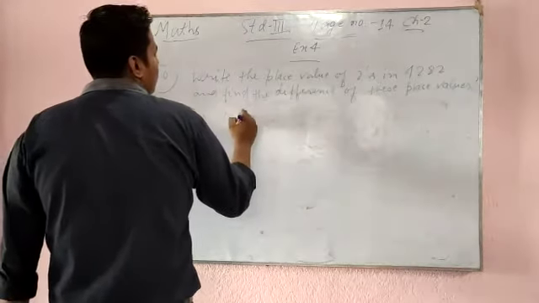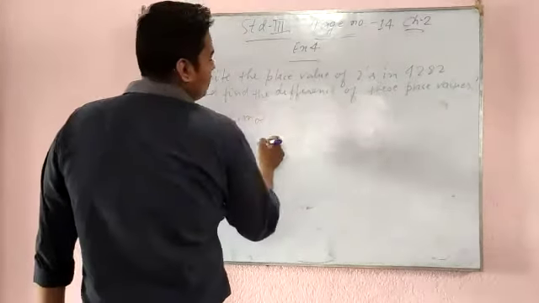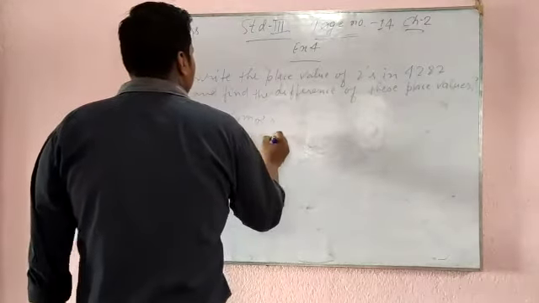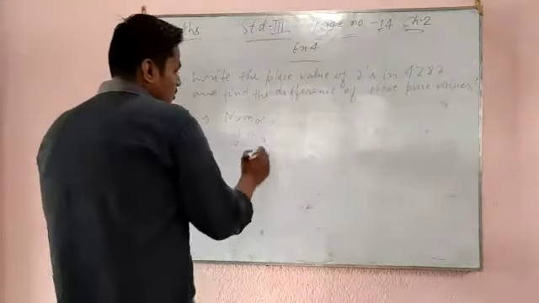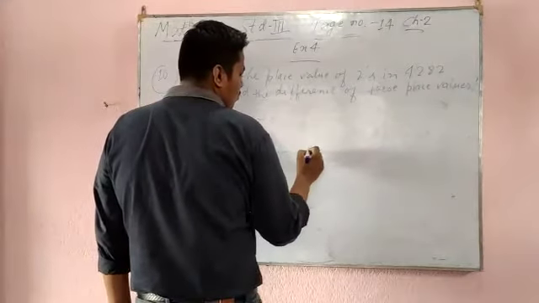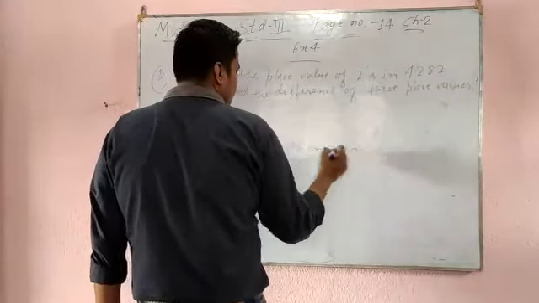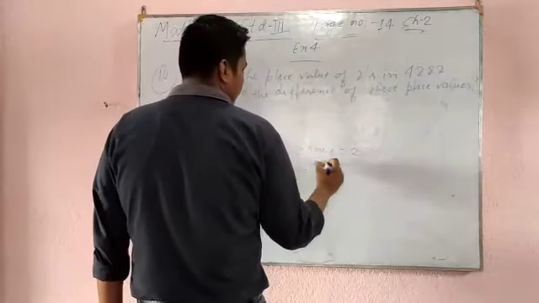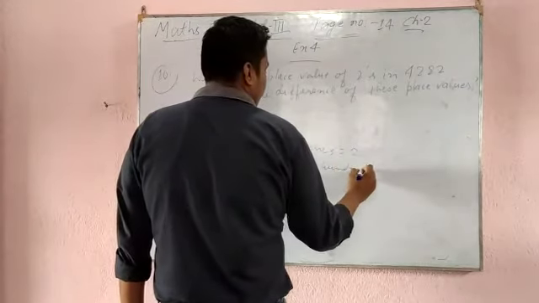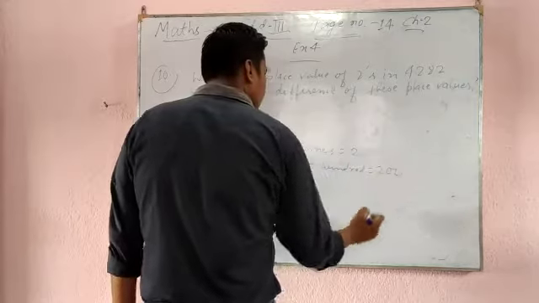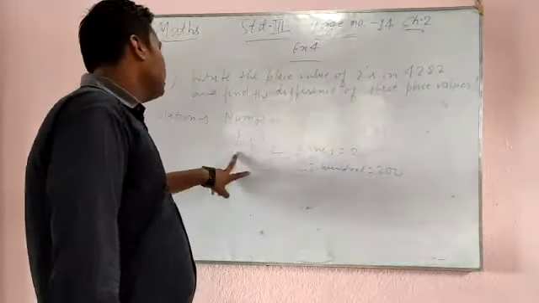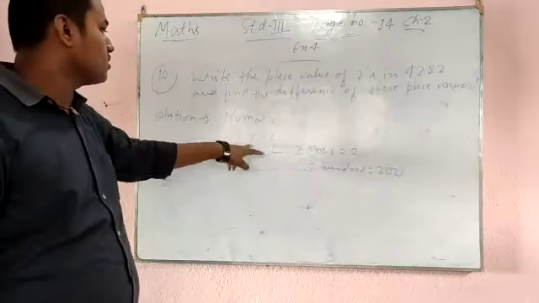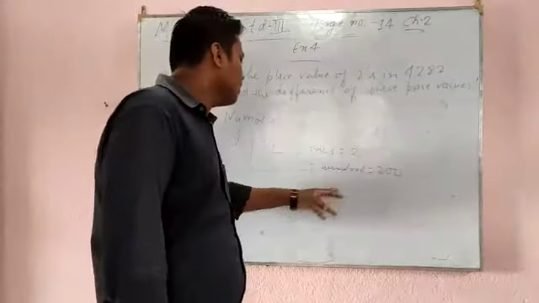We have the number 4282. We have to find the place value of 2's. There are two 2's. The first is 2 ones, which means 2. The second one is 200. The first is 2 ones, which means 2, and the second 2 is at the hundreds place, that is 200.